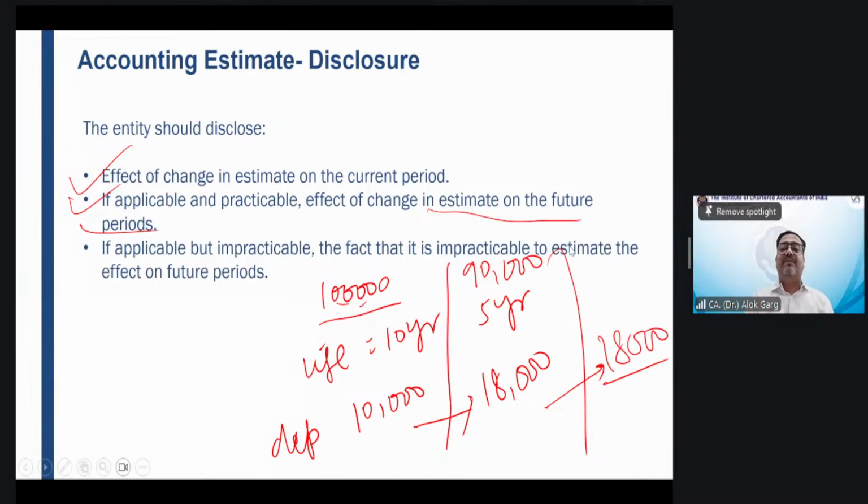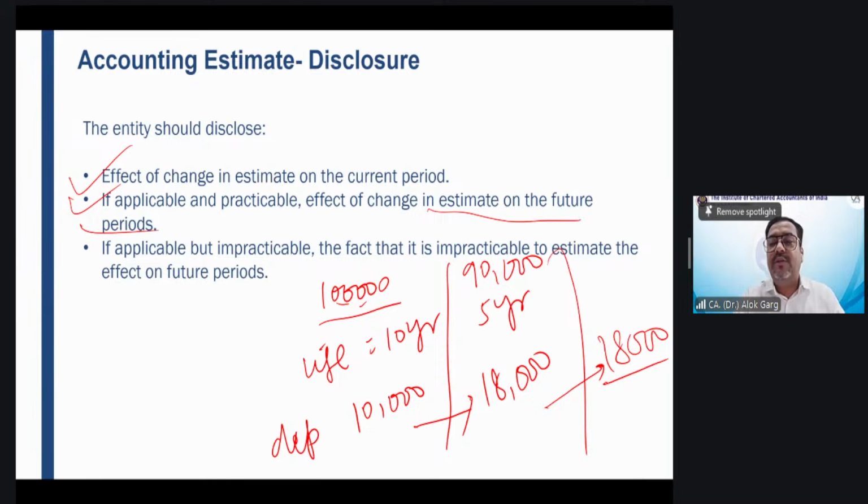So number one, effect of the change in the current period. If practicable, then in the future period also. If not practicable to estimate, you need to just mention the fact that it is not practicable to estimate the effect on the future period. Sir, when can it be not practicable to estimate the effect on the future period?